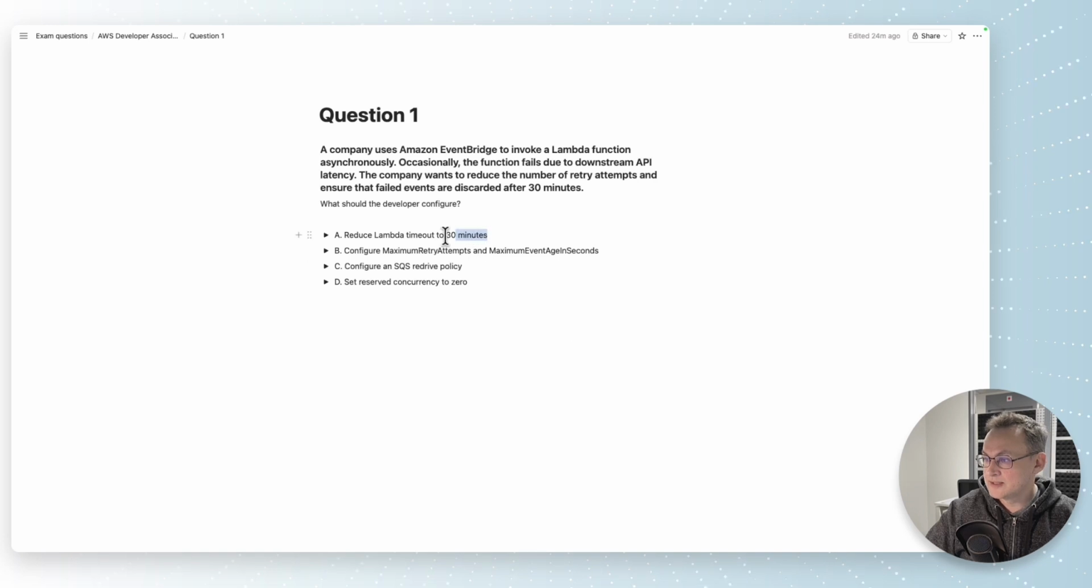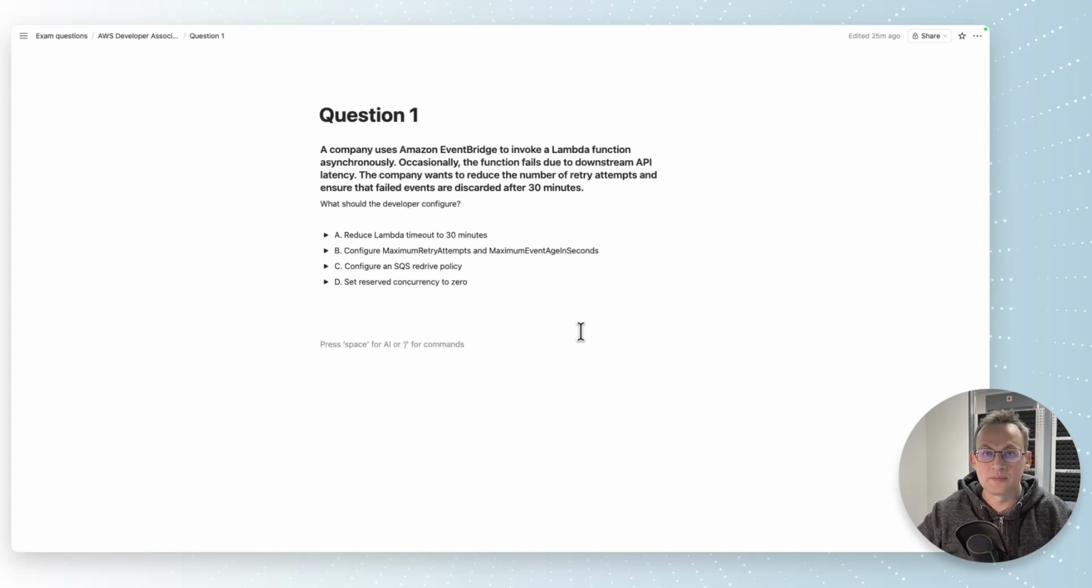The fact is, maximum Lambda timeout is only 15 minutes, and this way we cannot reduce them to 30 minutes, right? This option is incorrect. B. Configure maximum retry attempts and maximum event age in seconds. In case of asynchronous invocation, when we invoke Lambda function asynchronously, the event ends up in a queue, and Lambda then picks up that event and executes it.